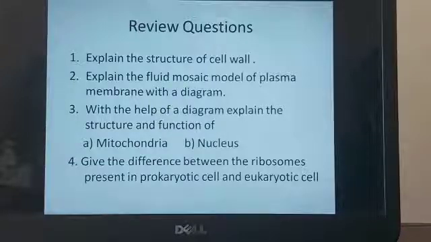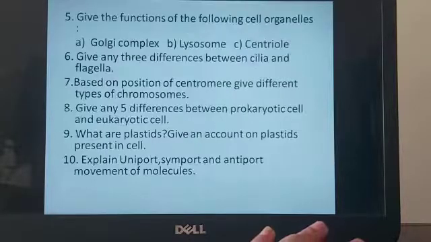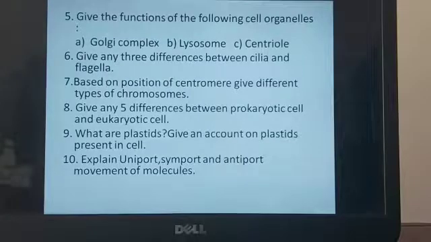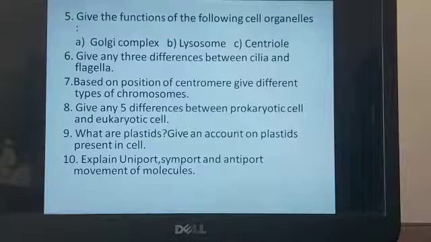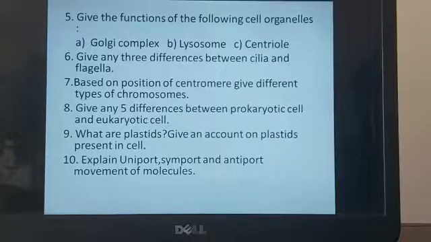Explain the structure and function of mitochondria and nucleus. Here you have to draw the diagrams. Difference between the ribosomes present in prokaryotic cell and eukaryotic cell, that is, you will write about 70S type and 80S type. Functions of the following organelles: Golgi complex, lysosomes, centrioles, which is very important. Cilia and flagella difference, that also we have seen in one of the modules. Based on the position of the centromere, give different types of chromosomes. There are 4 different types of chromosomes. With the help of a diagram, you have to explain the 4 types.